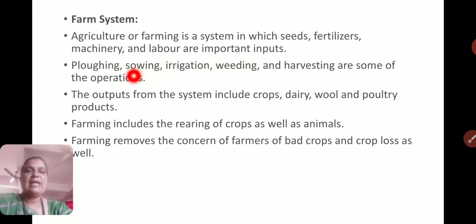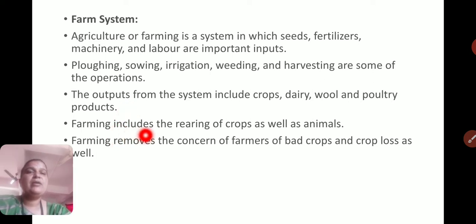Then various activities done in agriculture, that is plowing, sowing, irrigation, weeding and harvesting, are some of the very important operations. The outputs from the system: what do we get from agriculture? We get crops, dairy products means milk products, wool, and poultry products such as eggs.